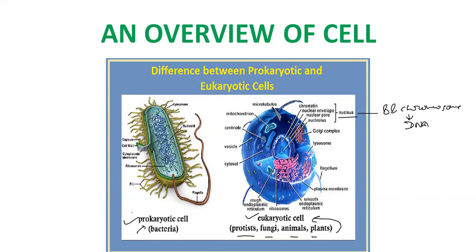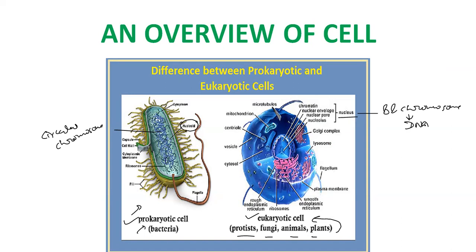The prokaryotic cells have no nucleus. They have a circular chromosome, which is spread in the cytoplasm. That circular chromosome is called the nucleoid.